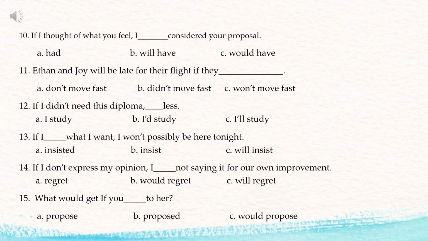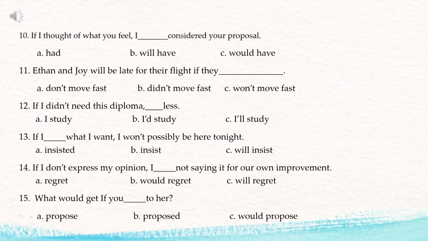Number 12. If I didn't need this diploma, blank less. If I didn't need this diploma, I'd study less. So it's letter B: I would study less.